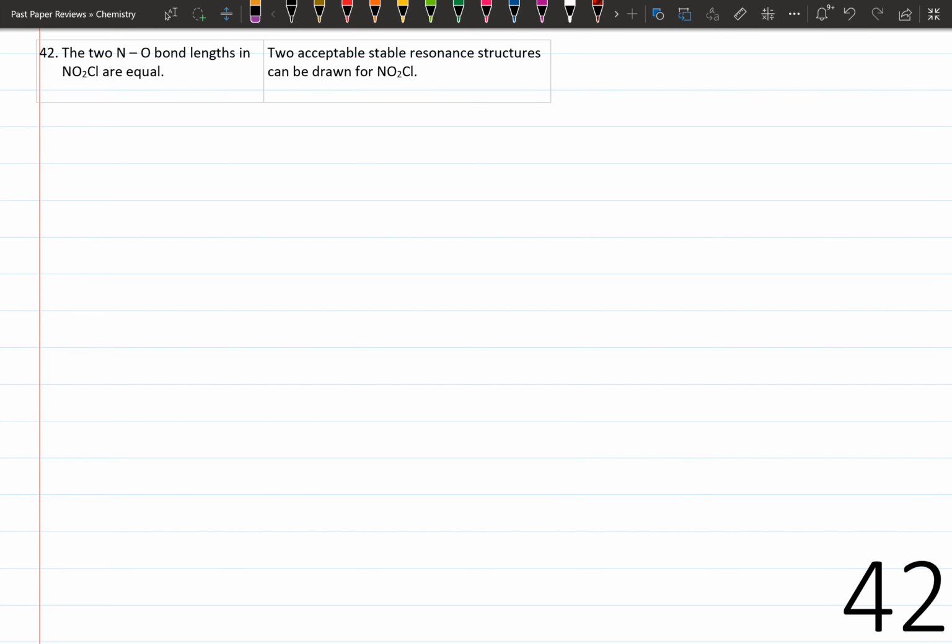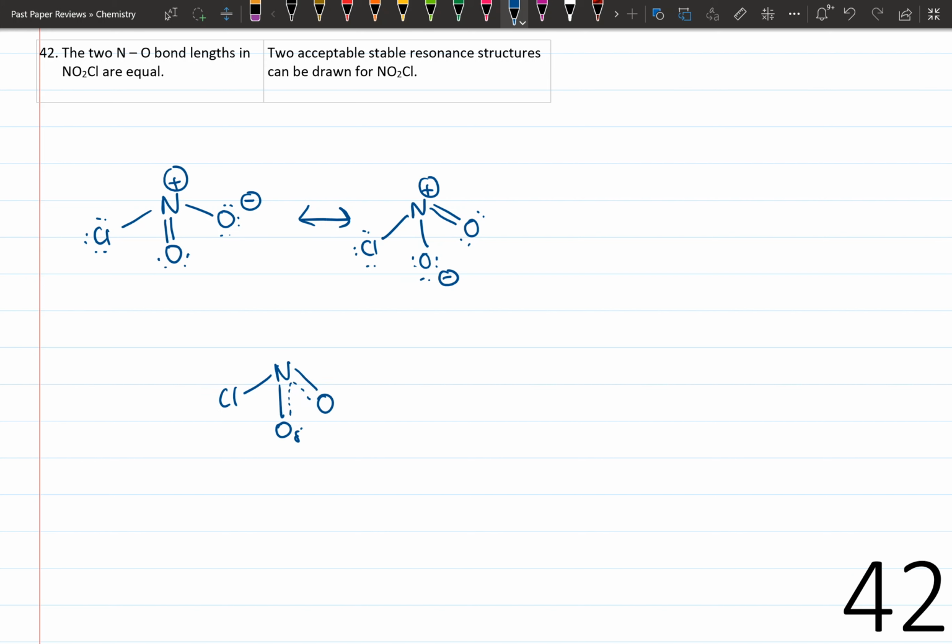Question number 42. The two NO bond lengths in NO2Cl are equal. Two acceptable stable resonance structures can be drawn for NO2Cl. As you can see in the resonance structures given here and the resonance hybrid, the two NO bond lengths are in fact equal. Therefore, the first statement is true.